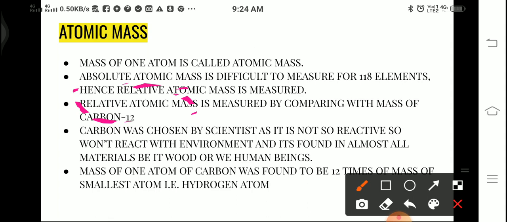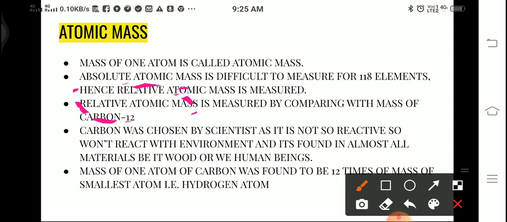Not so reactive means it won't join with other atoms and we will get the exact mass of one atom of carbon. And second, carbon is found in almost everything, like wood, like graphite, and we human beings are also made up of carbon. That is why carbon is called an organic element.